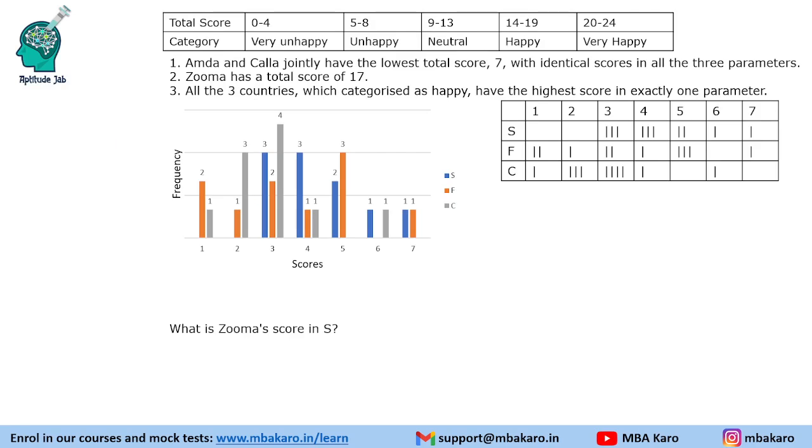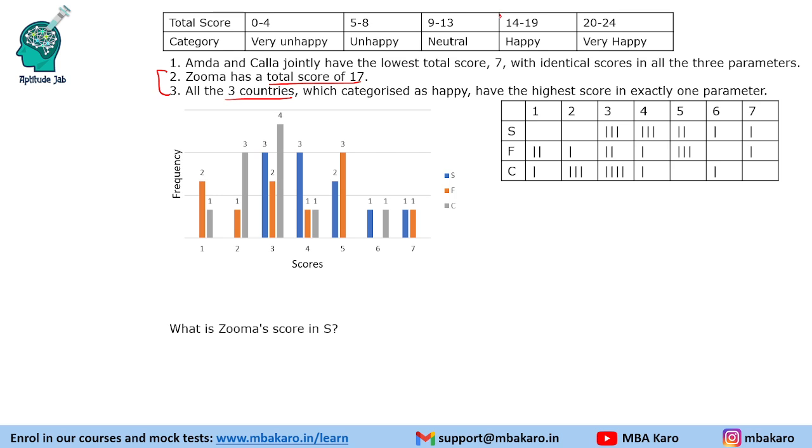Next question. I have already drawn this frequency table and we will be using this to answer the remaining questions. It says, what is Zuma's score in S? These two conditions have to be used. First of all, Zuma has a total score of 17. The next condition is all three countries.